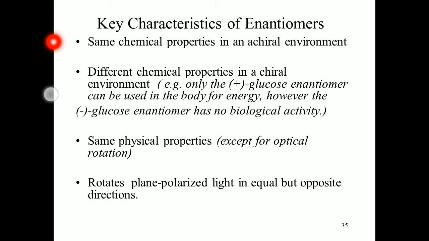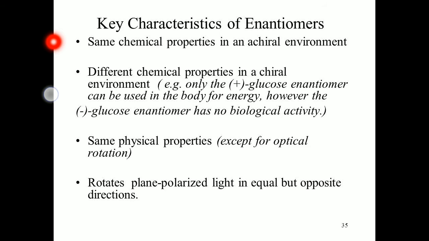Generally, enantiomers have the same chemical properties in an achiral environment. If the reagent molecule which reacts with the enantiomer is achiral, not chiral, then the enantiomers show the same chemical properties.